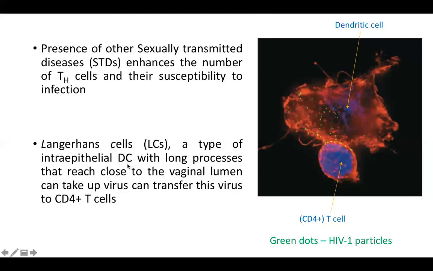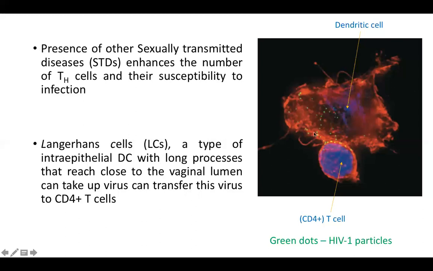They will capture the antigen, पकड़ के उनको लेके आएंगे, lymph node पहुंचाएंगे, afferent lymphatic से आगे उनको spleen में पहुंचाएंगे. So mostly the meeting takes place in the secondary lymphoid organs. But the main people, the agents जो हैं, इनके agents बोलो इनको या जो भी बोलो, are the dendritic cells. So these dendritic cells with long processes reach close to the vaginal lumen, can take up the virus and then transfer this virus to the CD4.